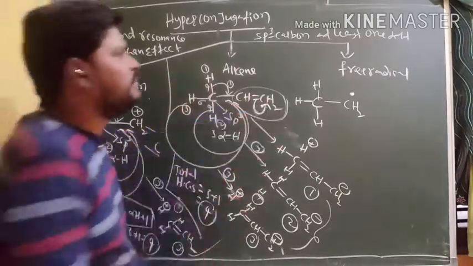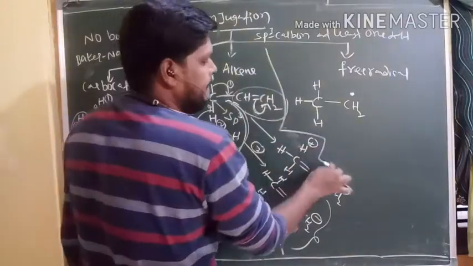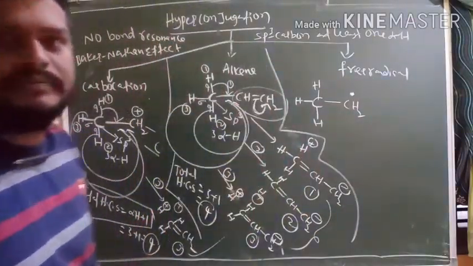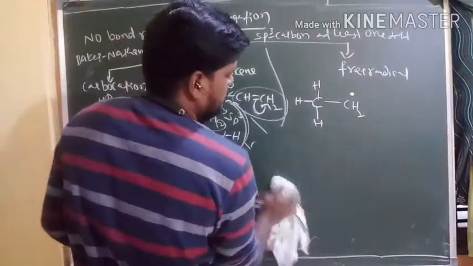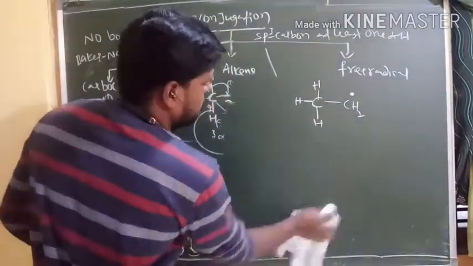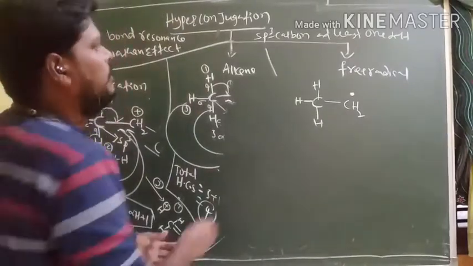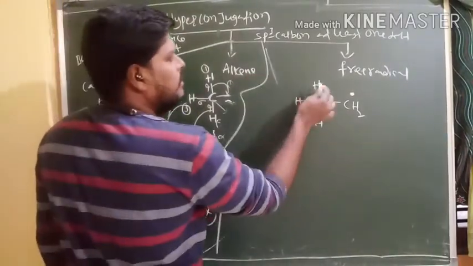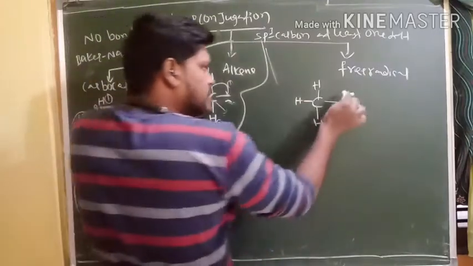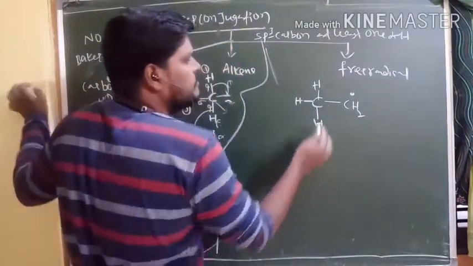Right. Next, coming to free radical. Here free radical means only 1 electron, sir.